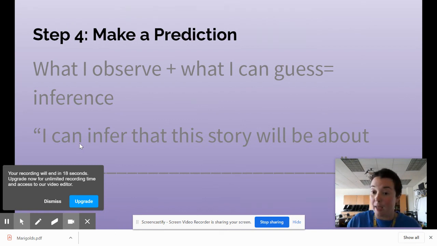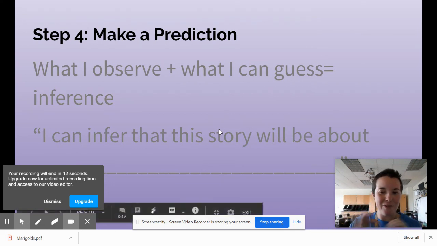Am I right? I don't know. I haven't read the story yet, but I'll find out if I'm right. So it doesn't matter if you're 100% correct. It just matters that you try.